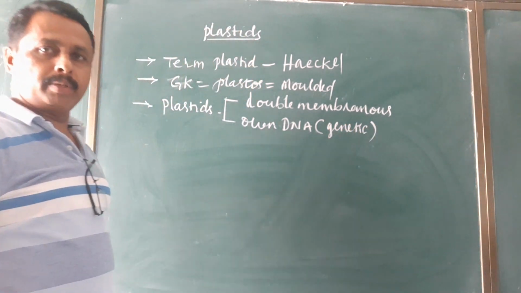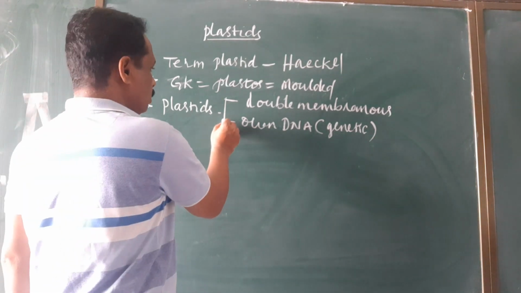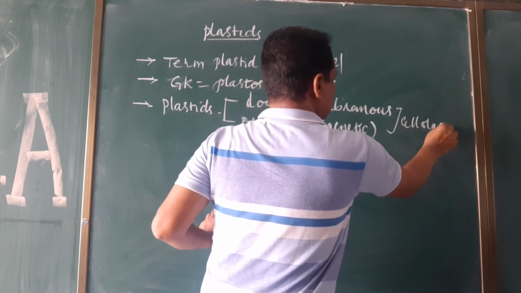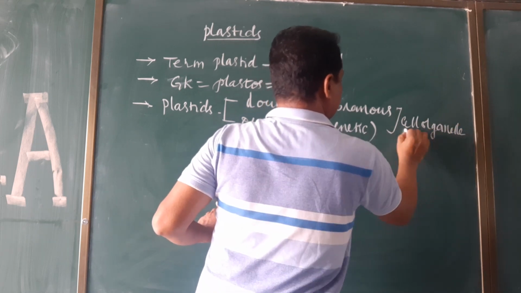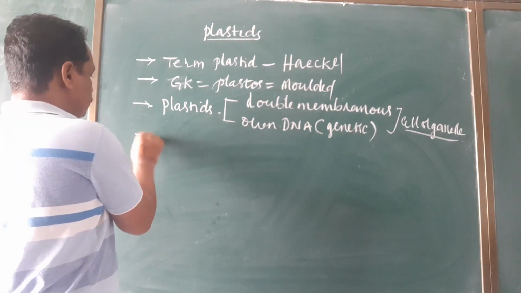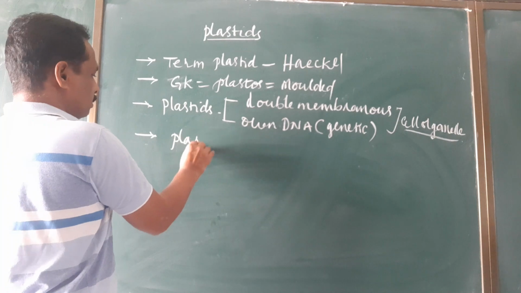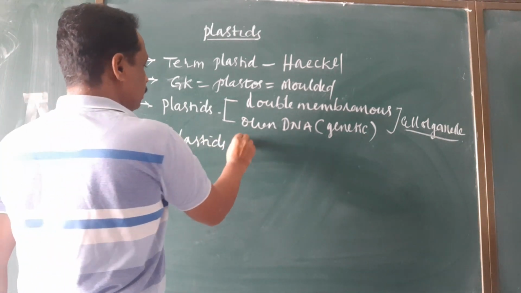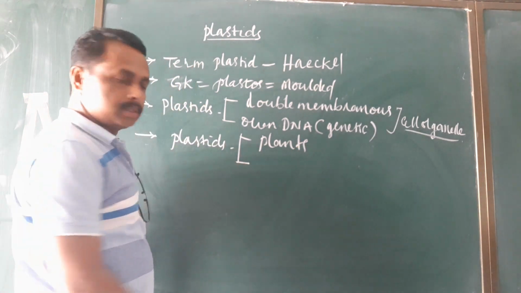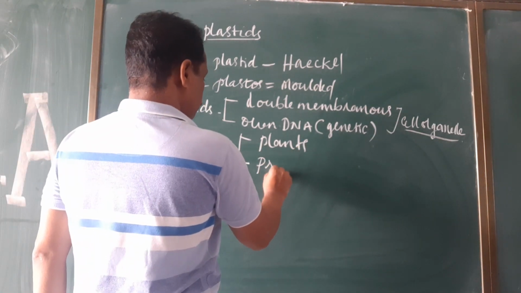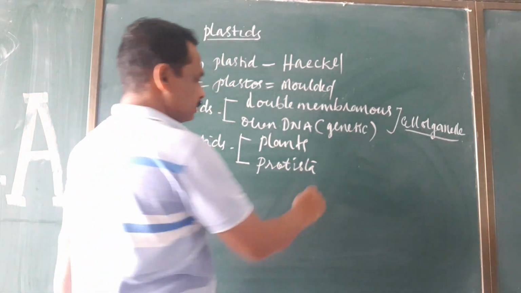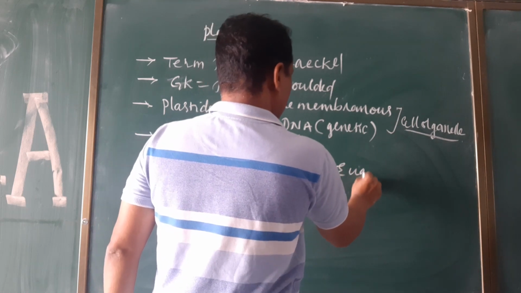These plastids are present in plants and some protista such as Euglena.